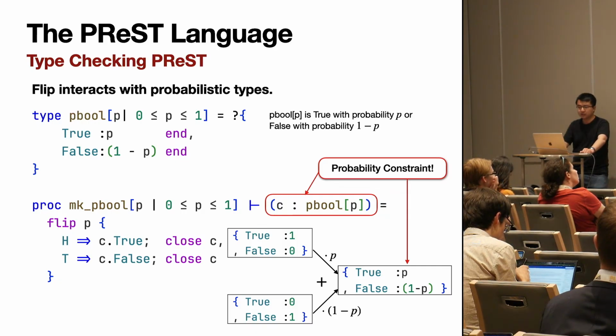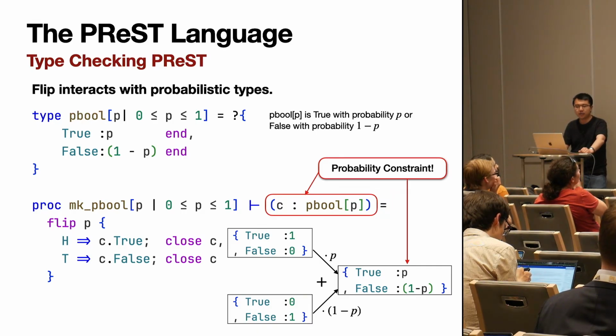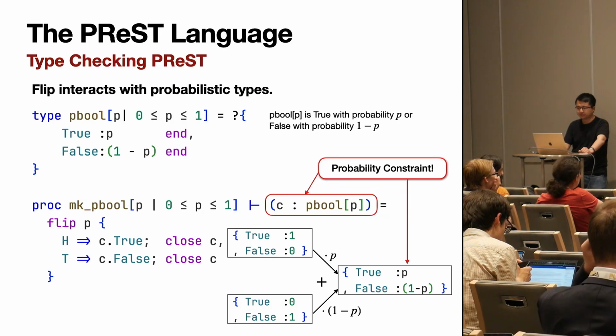So what our type checker then does is that we will synthesize a big SMT formula that constrains that the distribution we're going to observe on this flip actually matches the contract of the type.